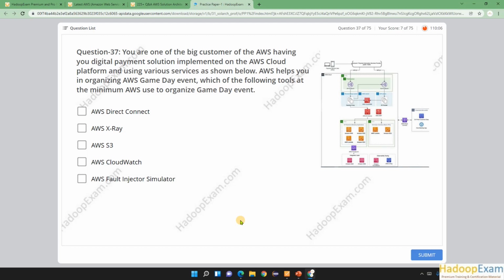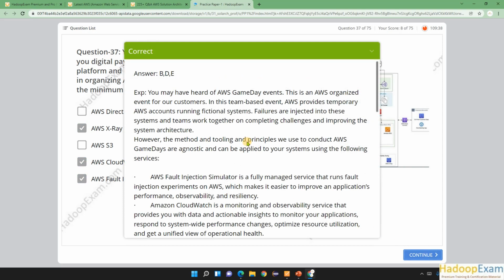The question asks which tool you would use. Amazon AWS Direct Connect is obviously a networking solution, you don't need it here, and it is not a tool provided by Amazon for game day events. Amazon X-Ray, yes, it is provided. S3 is a storage service, so that is not right. Amazon CloudWatch you would use for monitoring and observability. AWS Fault Injection Simulator, you need it to inject simulated faults. So that is the answer.